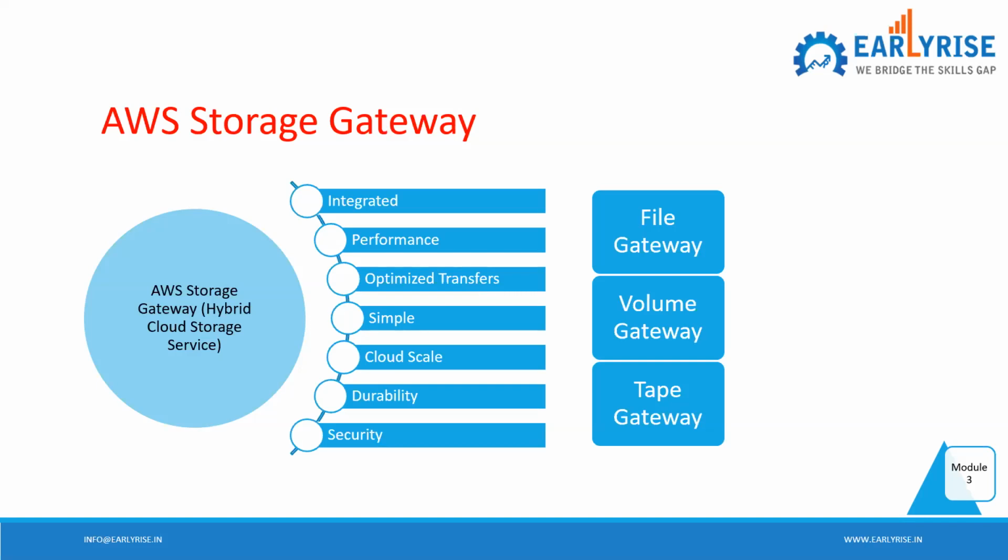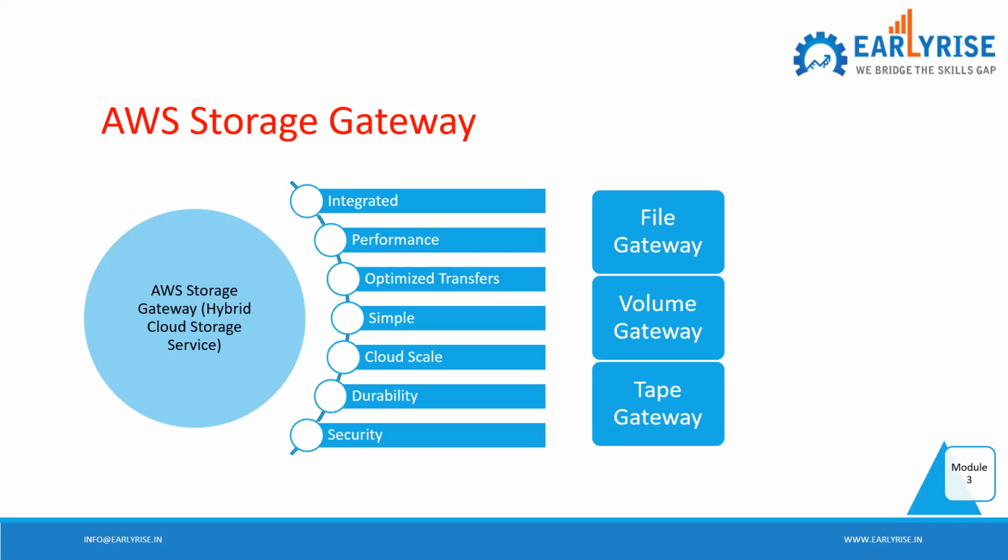So what will be the benefit here? You will get the storage given by AWS at your on-premises. So you will have access to S3, you will have access to Glacier, you will have access to EFS, Elastic File System, just sitting at the data center.